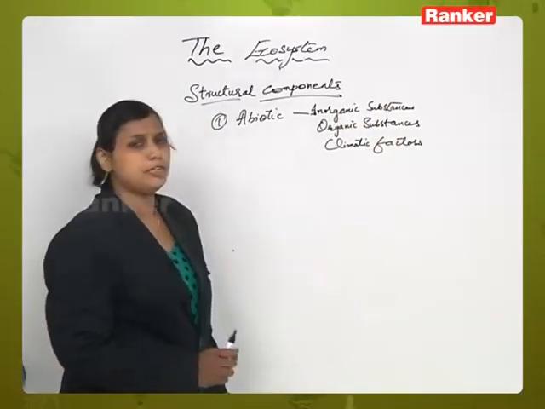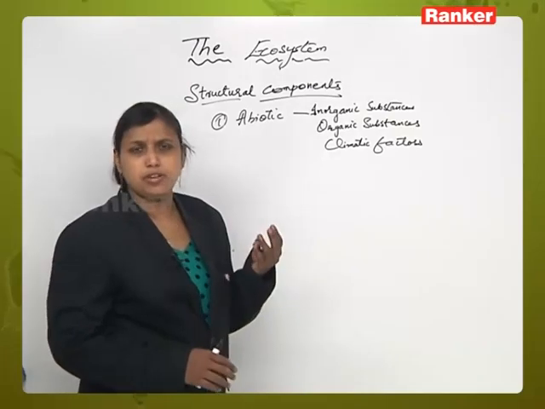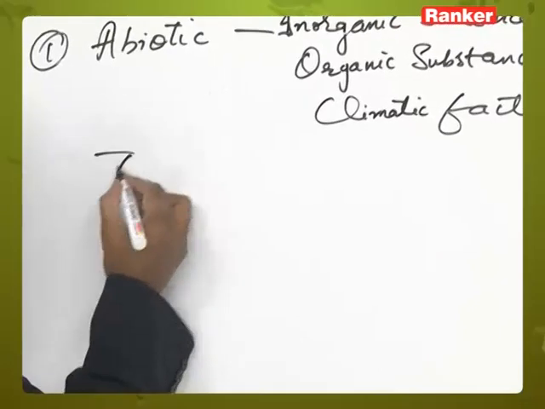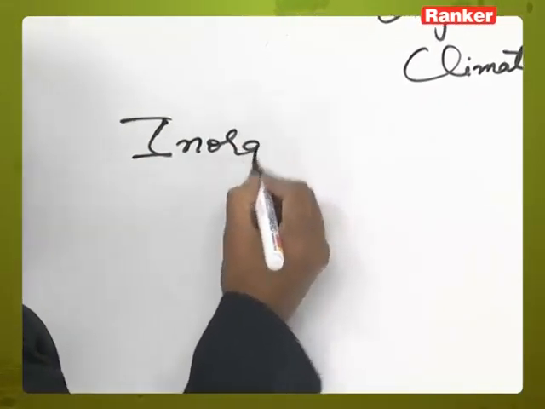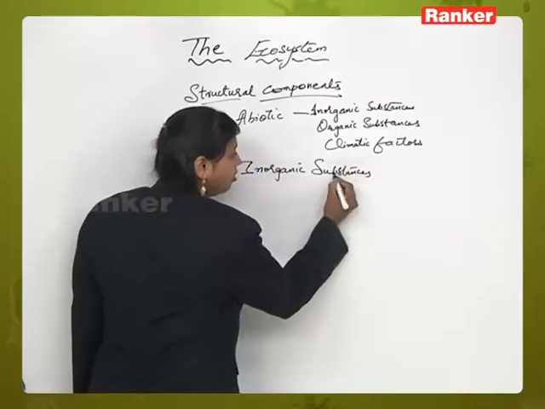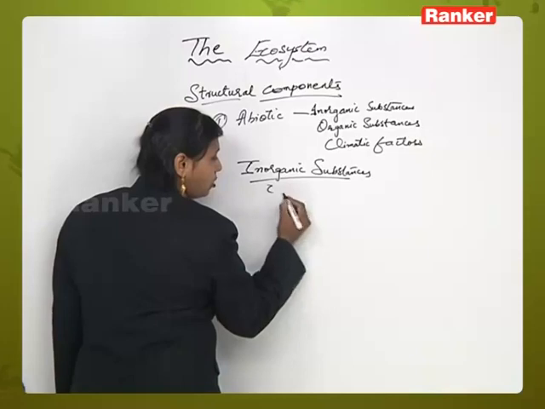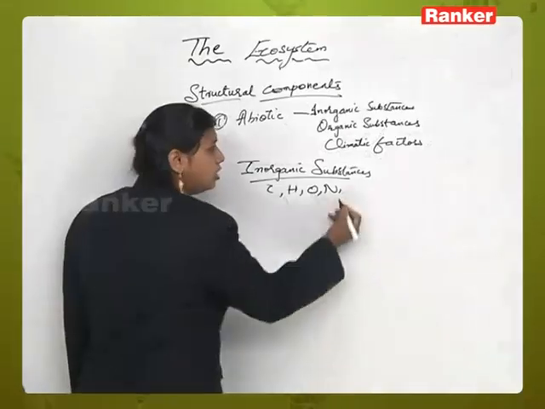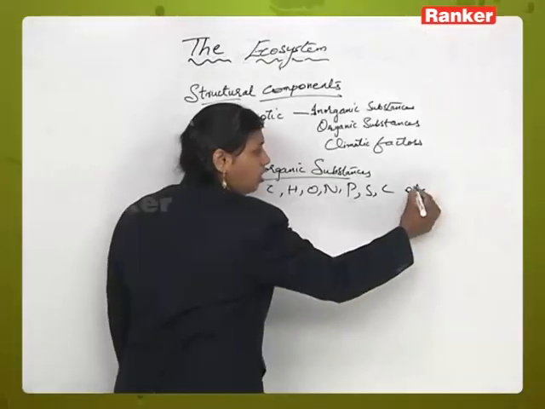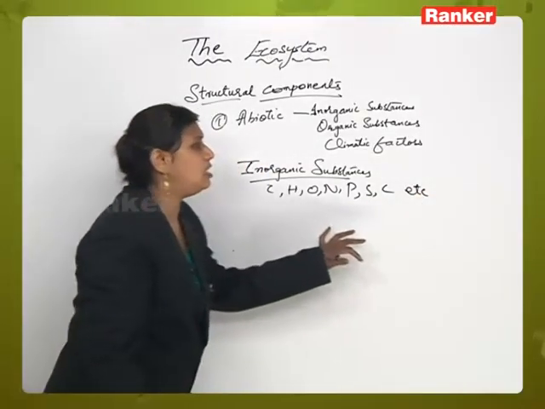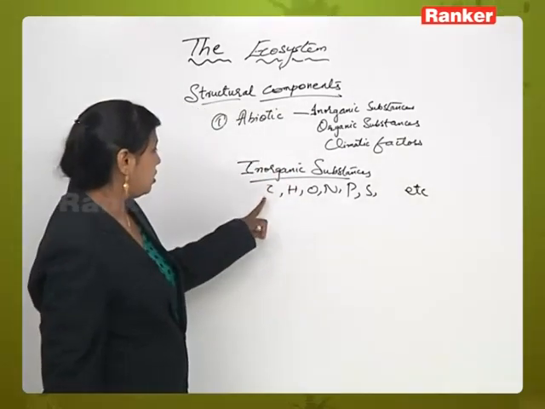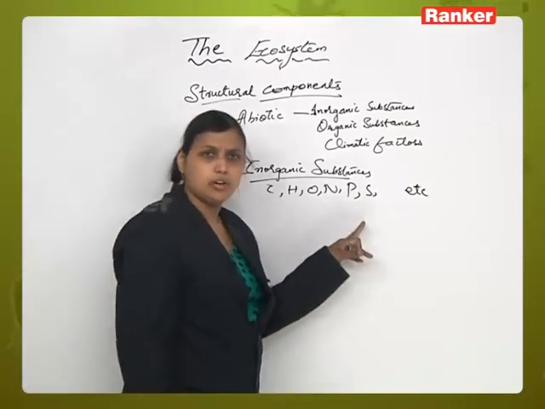Now, what are the inorganic substances which can be used in the ecosystem? Inorganic substances can be in the form of carbon, hydrogen, oxygen, nitrogen. It can be in the form of phosphorus, sulfur, etc. All these will come under inorganic. So, as already written here: carbon, hydrogen, oxygen, nitrogen, phosphorus, sulfur, etc.